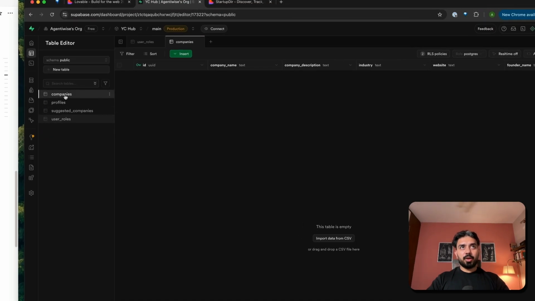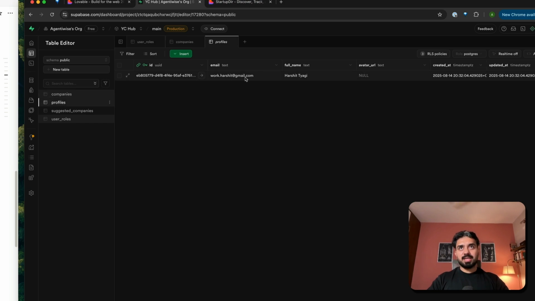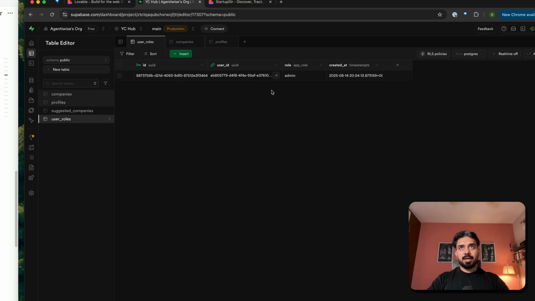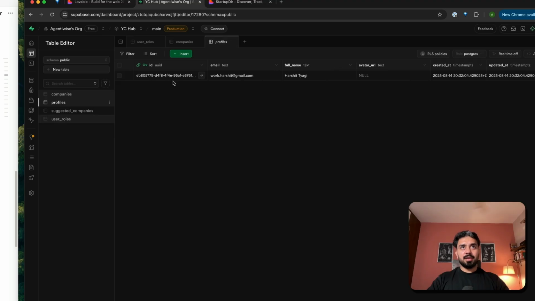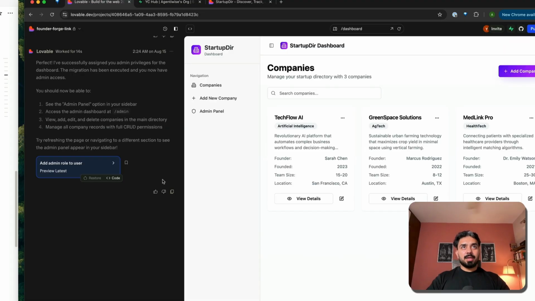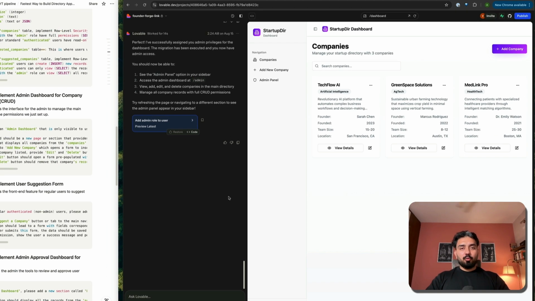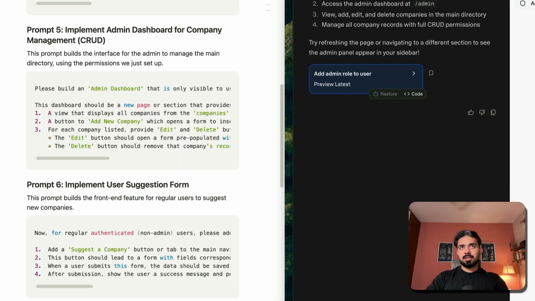Okay, you have companies, you have profile. You can see I'm the only user currently. If I look at user roles, now it has admin access at this particular user ID. This is basically my user ID from here. Okay, great. So now once I have this implemented, admin access, if I just quickly refresh this once, this is the admin panel.